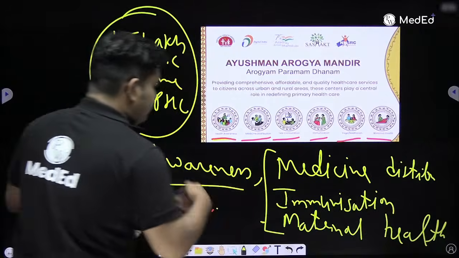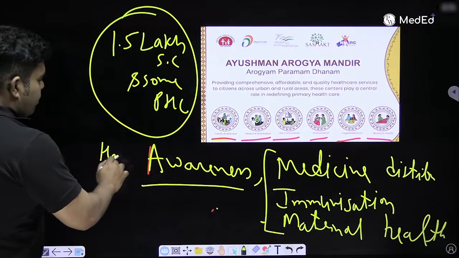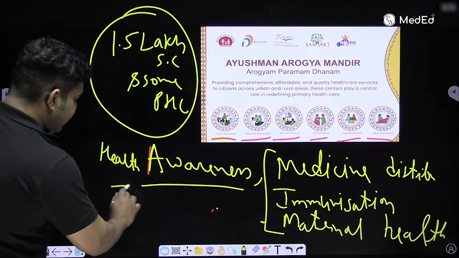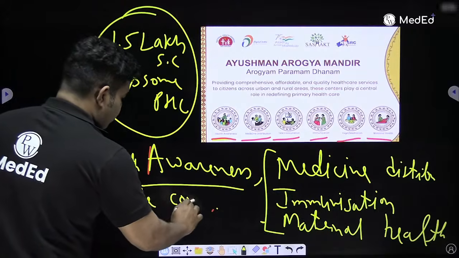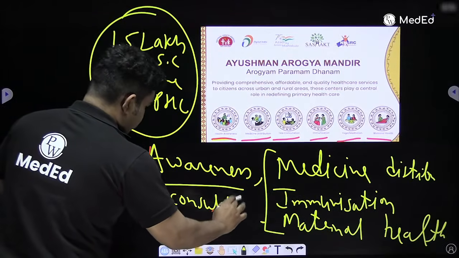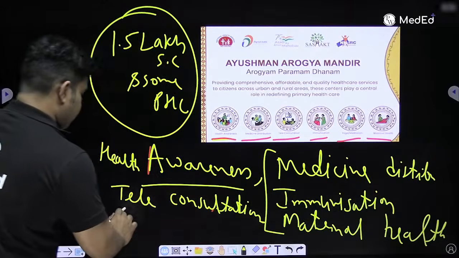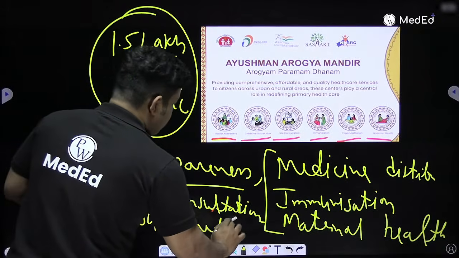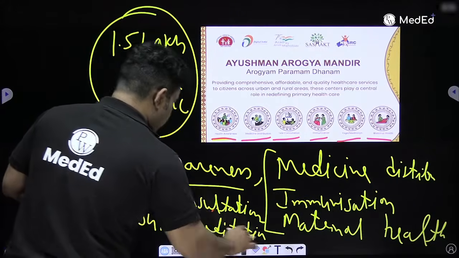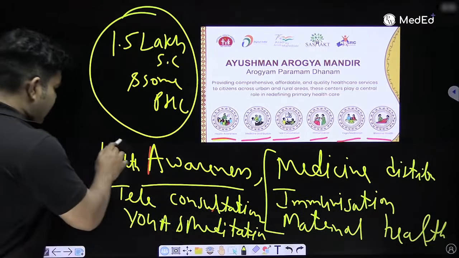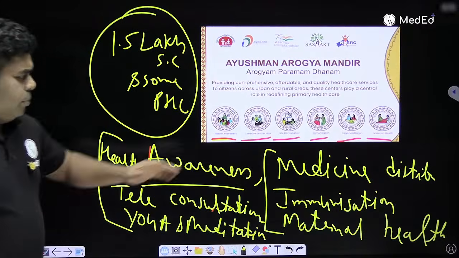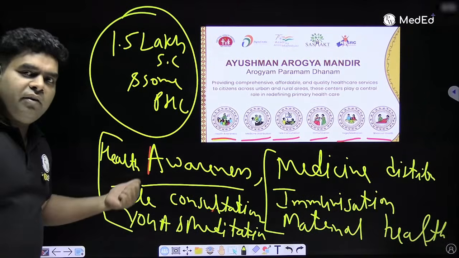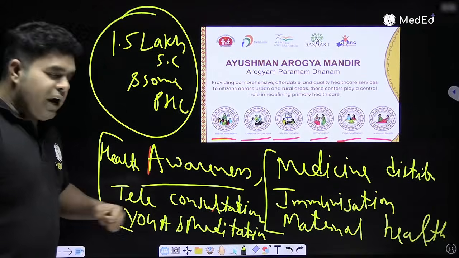The new 3 components that they have added: one is health awareness. Then the second component is teleconsultation, consultation on phone. And the last and most important thing they have added is yoga and meditation. Because yoga se sab hoga, hai na? Yoga will do many works. So they have included these 3. So medicine distribution, immunization, maternal health are the 3 old things, and the 3 new things are health awareness, teleconsultation, yoga and meditation.